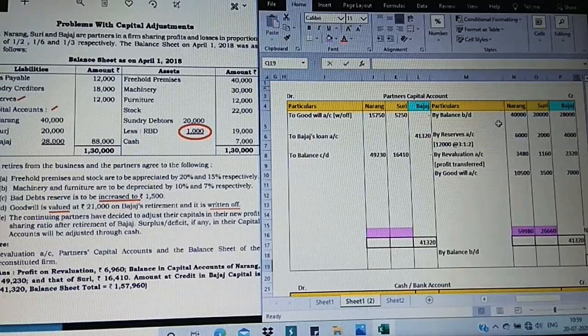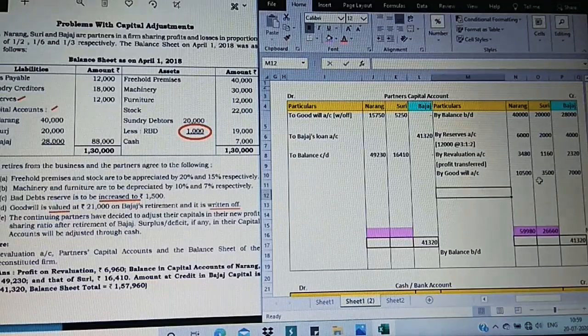And one more thing before that: whenever we go for retirement of a partner, when you go for the partners' capital account, you highlight the retiring partner either by underlining or circling the partner's name. I have highlighted with a different color. Just observe.